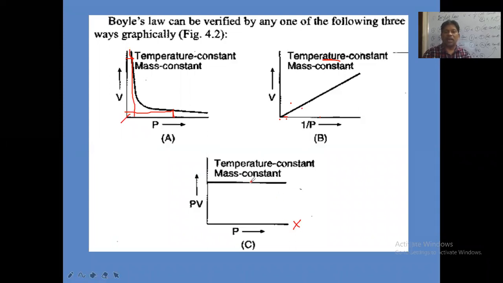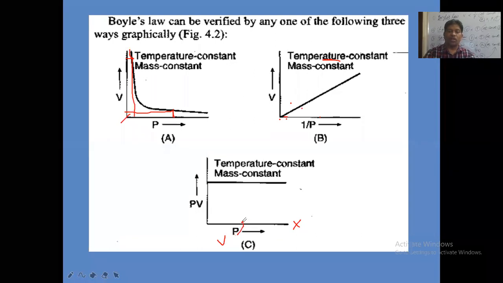So the straight line parallel to the x-axis is obtained here. If you plot a graph of PV versus P, or PV versus V, we can take pressure or volume on the x-axis. Whichever you take, volume or pressure, the PV graph gives a straight line parallel to the x-axis.